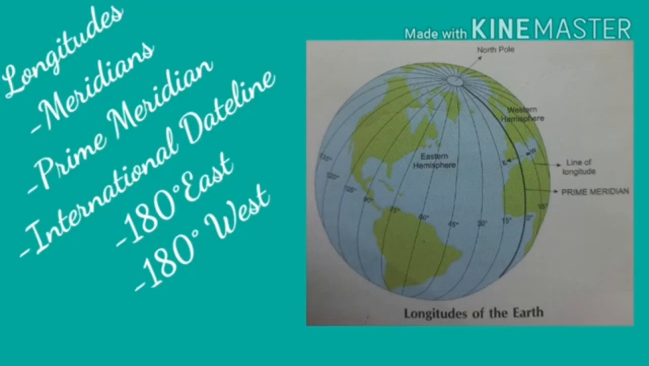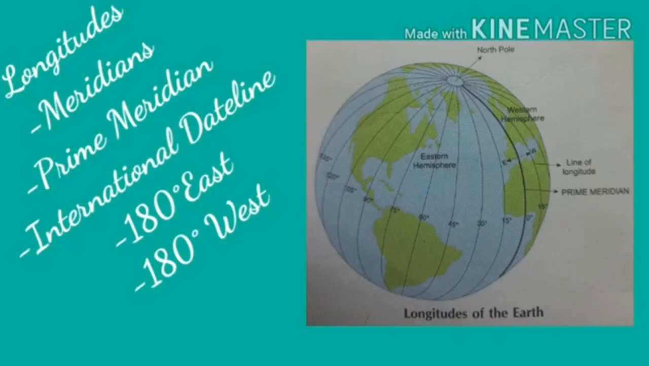Meridians are also imaginary lines. They are numbered from 0 degree to 180 degree. Then all meridians are equal in length. The meridian passing through Greenwich. Children, the meridian passing through Greenwich near London is taken as the starting line. Children, where is meridian line located? Yes, the meridian line is located in Greenwich near London.